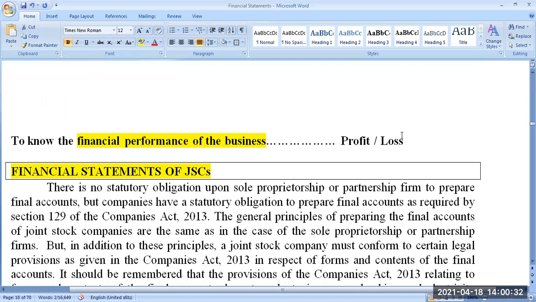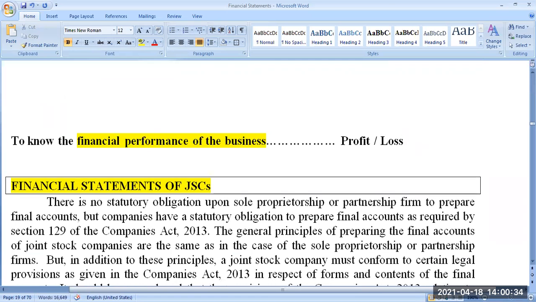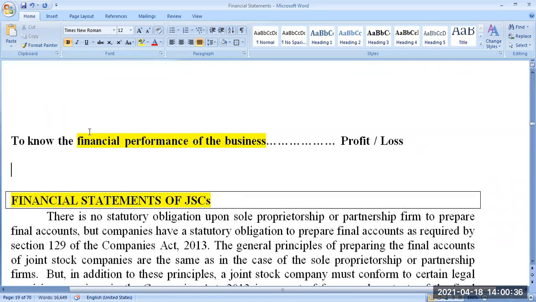Then the second objective is to know the financial performance of the company. What is financial performance? Financial performance is nothing but whether the company has resulted in an excess of earning over expenditure, that is called profit, or an excess of expenditure over income, which is loss. If income is less and expenditure is more, then we will end up in loss.